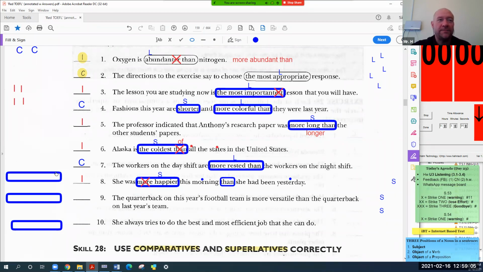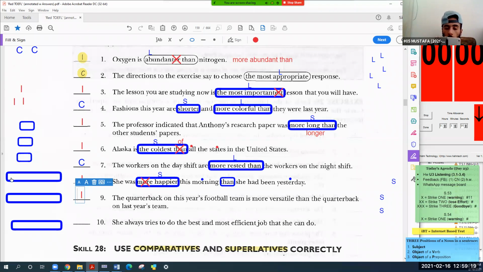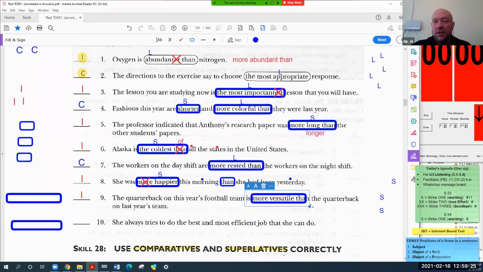Mustafa, you want to do number 9? Yeah, it is incorrect. Okay. What's the problem? We should remove more and put R in the versatile. You want to put versatile-ER?